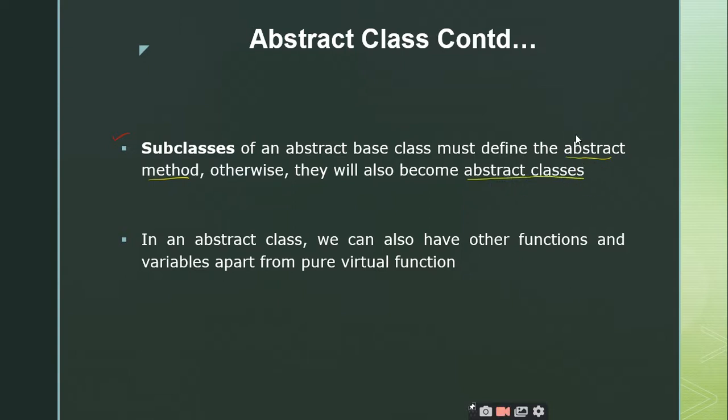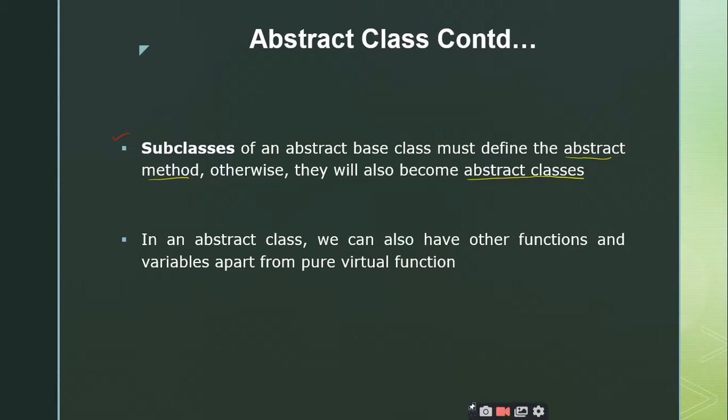In the previous example we have seen the developer and driver. These are the 2 derived classes that are derived publicly from the abstract class employee, and you have defined the get salary function. The pure virtual function name is get salary, and you are defining it inside the developer as well as inside the driver. If you don't give any definition for the pure virtual function in the derived classes such as developer and driver, then developer and driver also remain abstract classes. You cannot create objects for those classes.